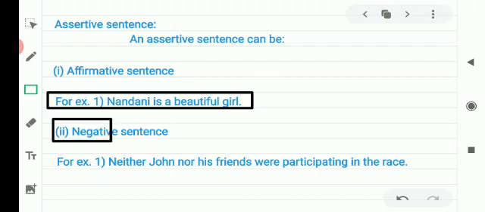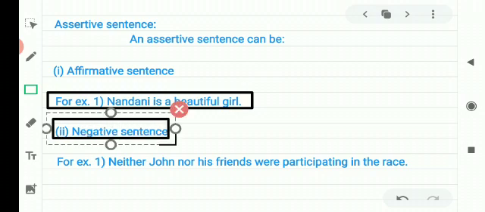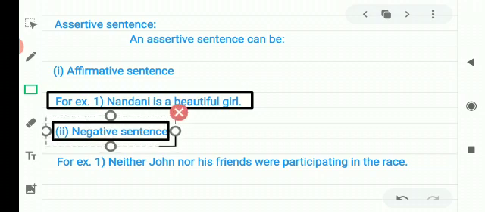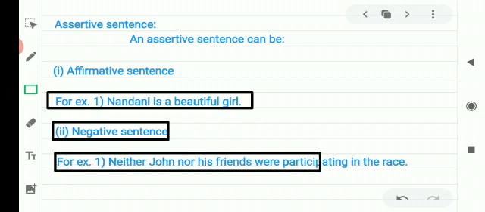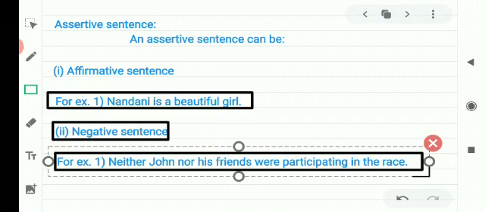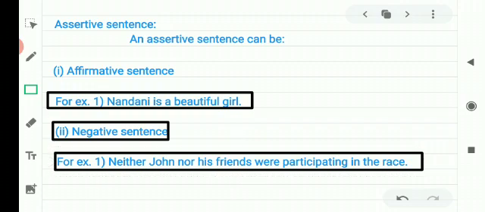negative sentence. A sentence which states something and has no, not, never, neither nor in it is called a negative sentence. A negative sentence has these types of negative words in it. For example, neither John nor his friends were participating in the race.